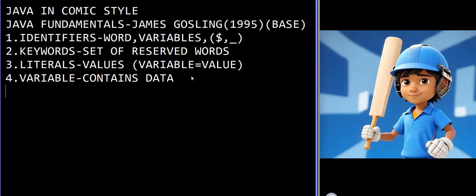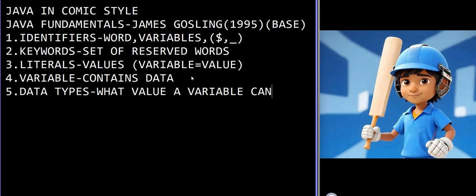And the other one we have is data types. Data types means it says what value a variable can hold. That means we have so many data types, of which we will see some of them.